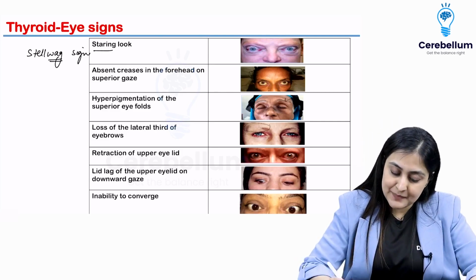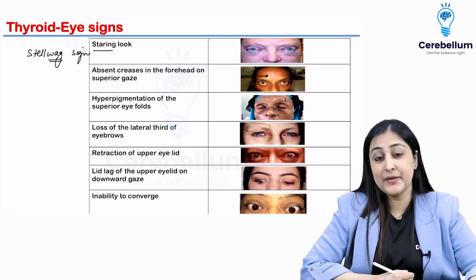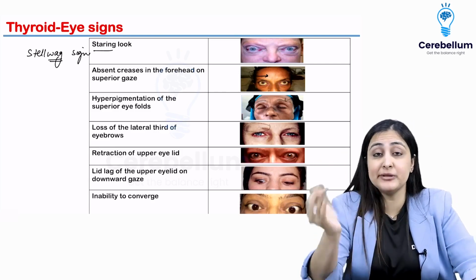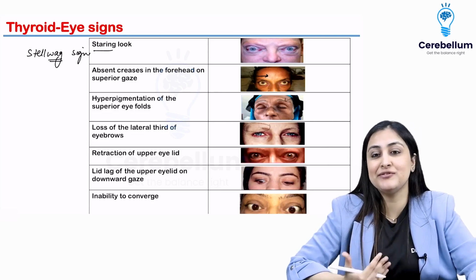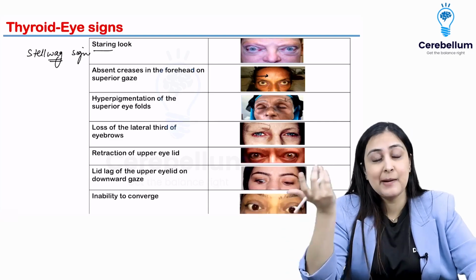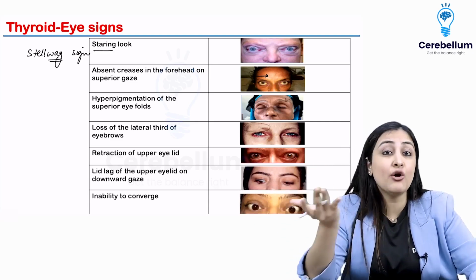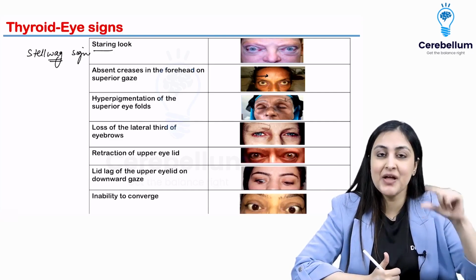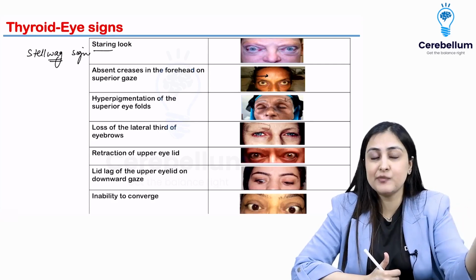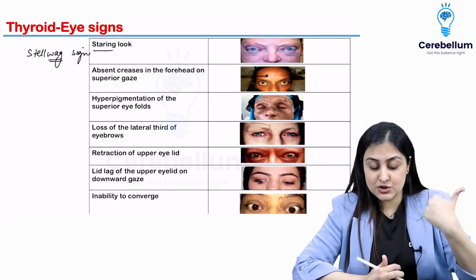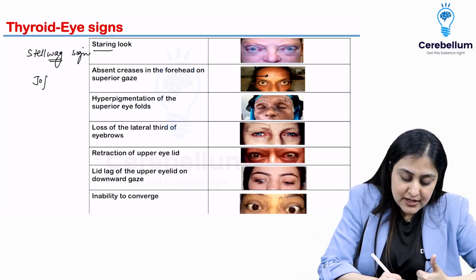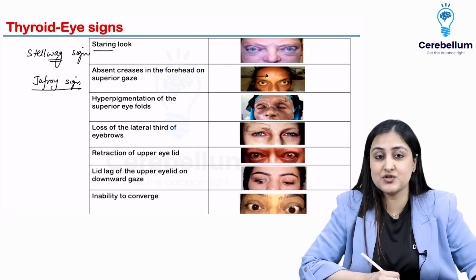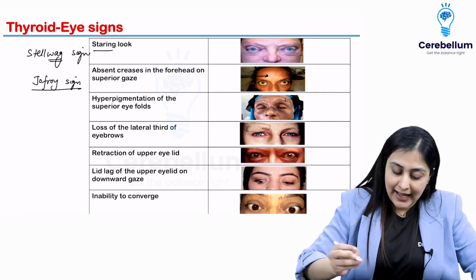Then when you have absent creases on the forehead, we get creases on our forehead when we're very stressed. Like I'm very stressed, I have to complete all of the recordings in a very short amount of time, so I have a lot of creases. But somebody like Joffrey, do you know Joffrey from Game of Thrones? One more reference in the same video. He does not have any tension in life because he is the king. So you remember Joffroy's. Joffroy sign is absent creases on the forehead because Joffrey has no stress.